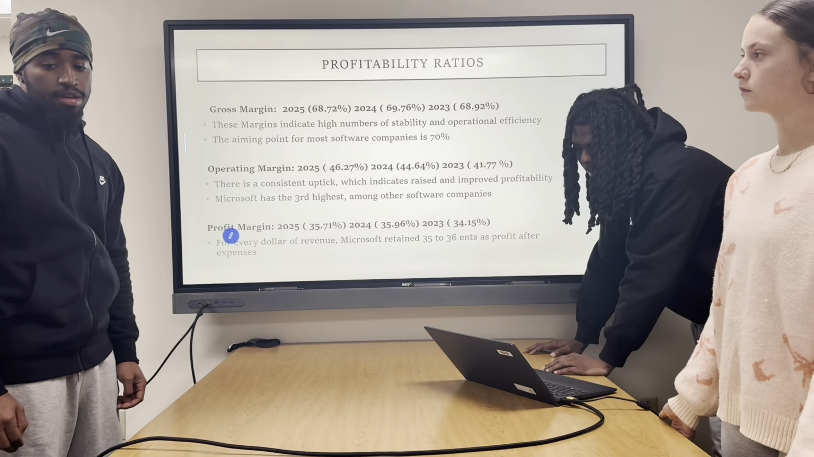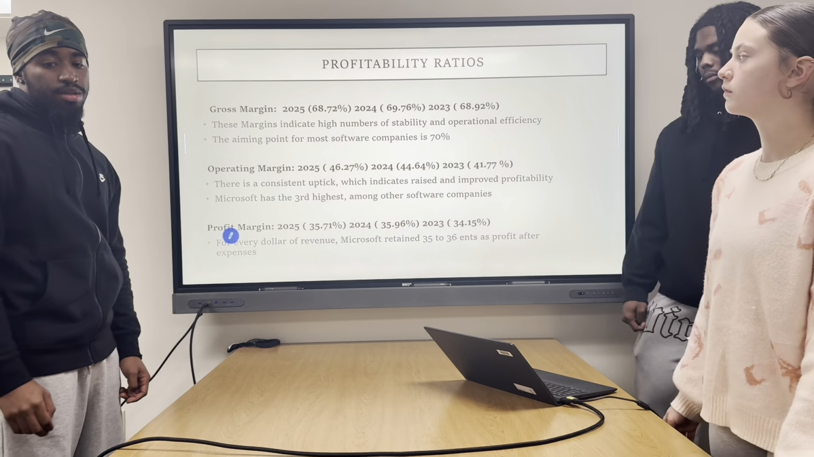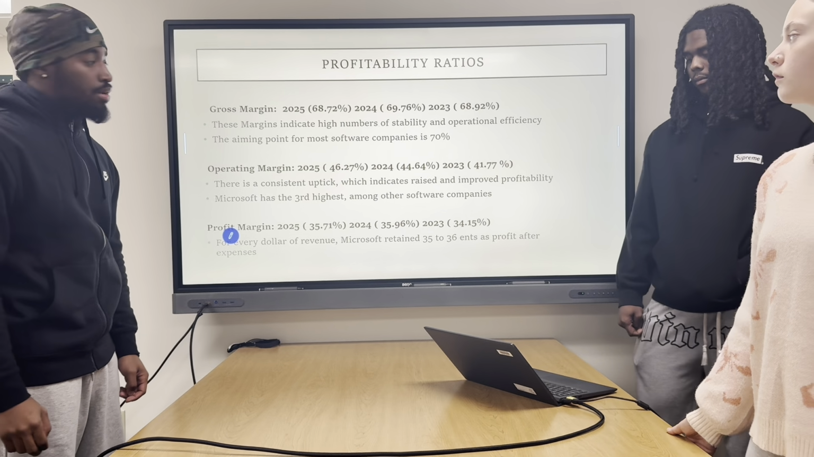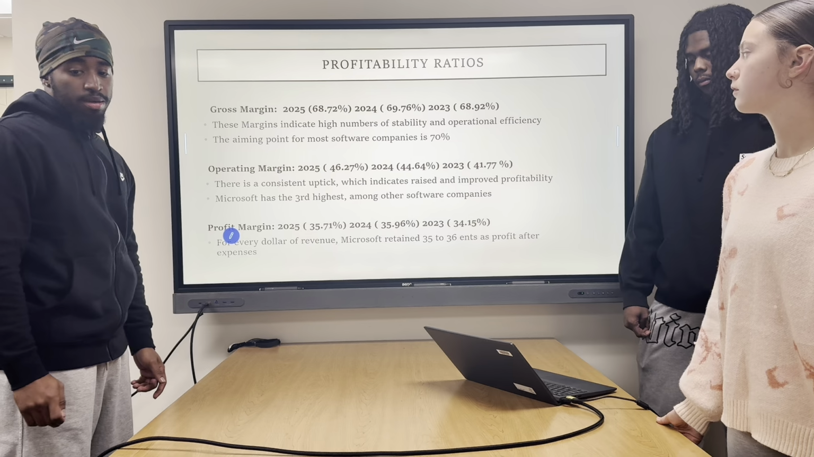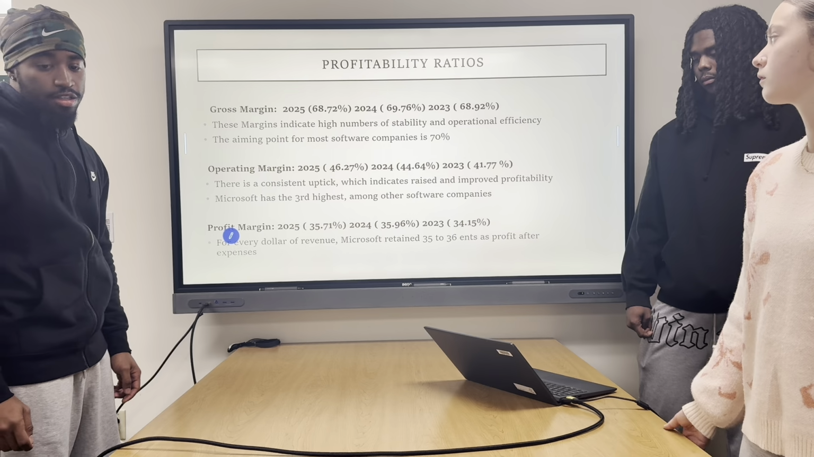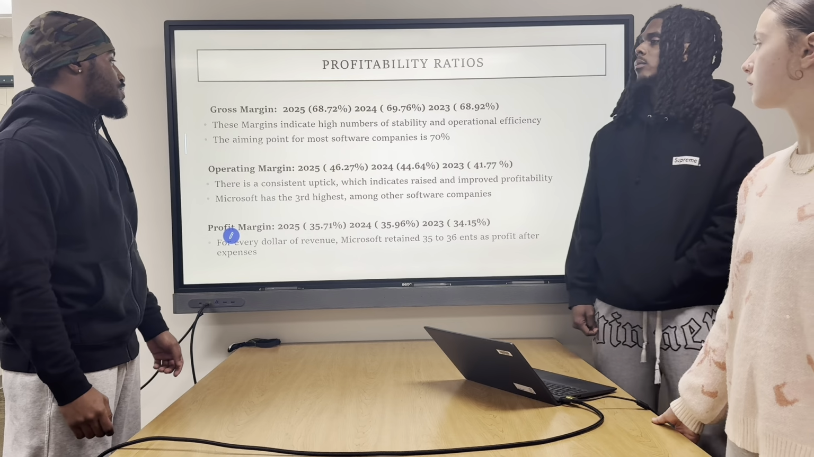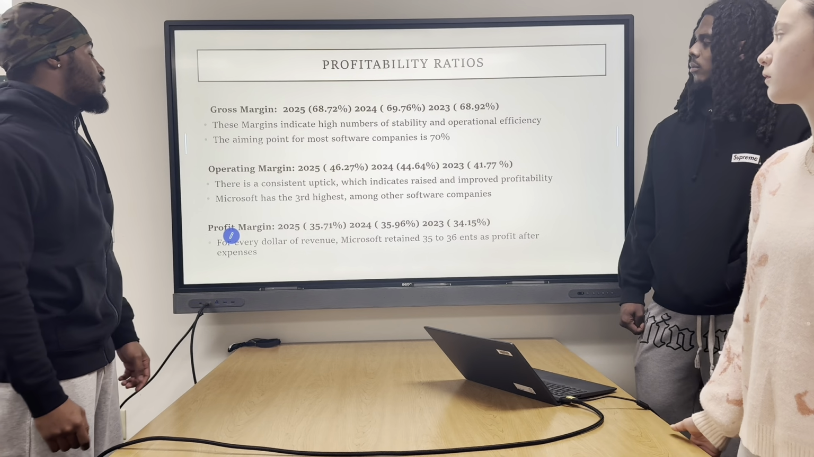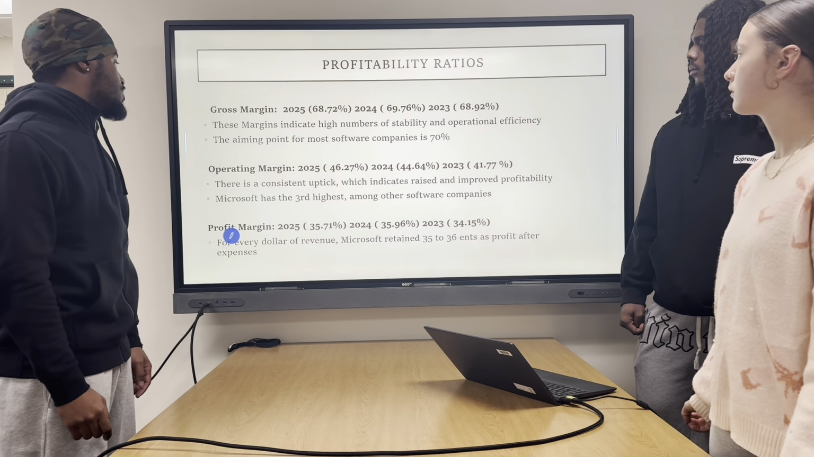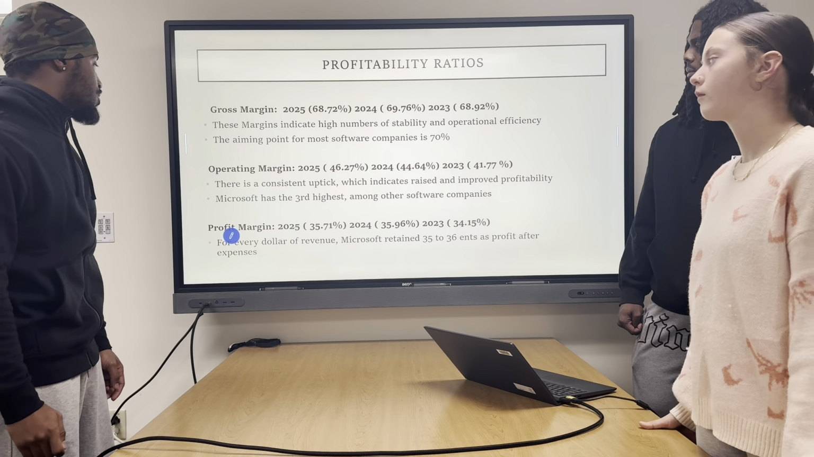Profitability ratios measure a company's ability to generate profit relative to its assets, equity, and revenue. The gross profit margin indicates revenue retained after accounting for cost of goods sold. These margins indicate higher numbers of stability and operational efficiency. As you can see, the numbers from 2023 to 2025 are relatively the same. And the aim point for most companies is 70%, so Microsoft is doing good in this category.